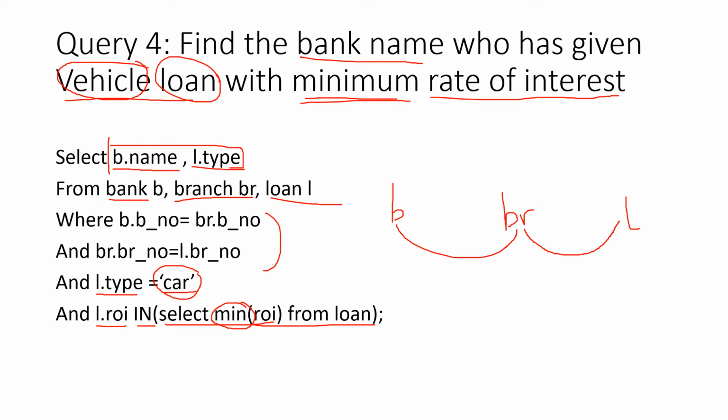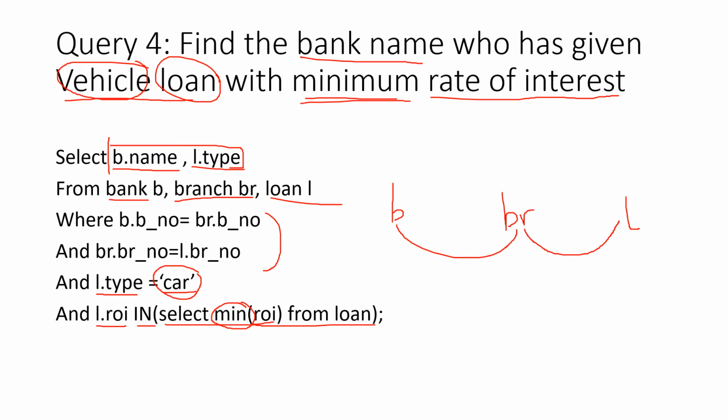Select B name. So I have to just print B name, bank name. Do I have an eraser here? Let me just check. Okay, I have an eraser here. So bank name, who has given vehicle loan with minimum rate of interest.